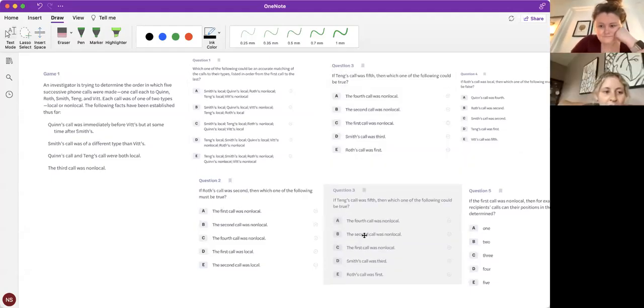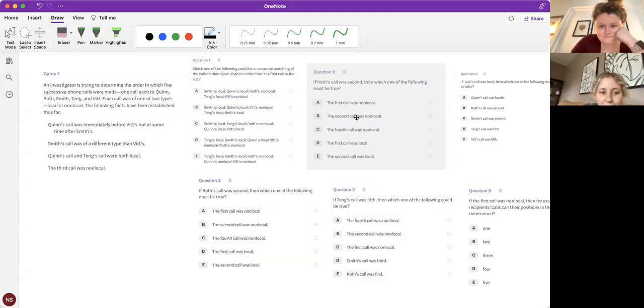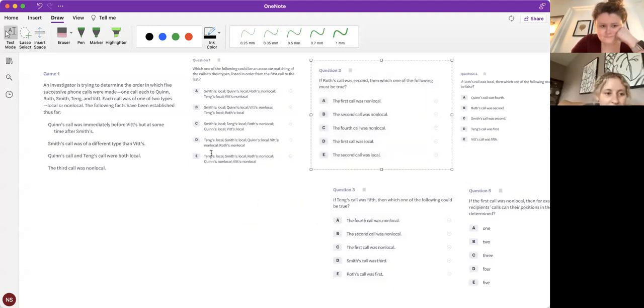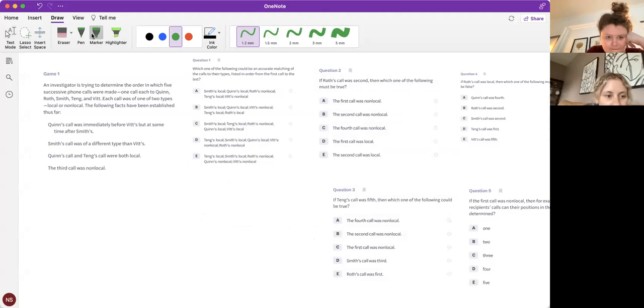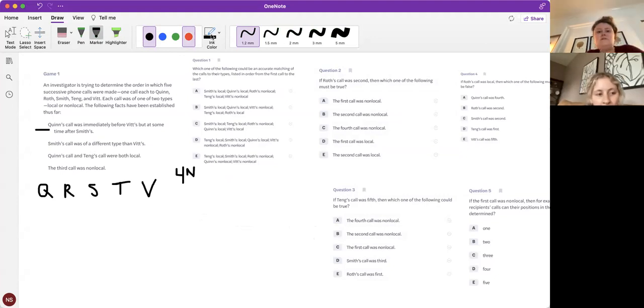Okay, so an investigator is trying to determine the order in which 5 successive phone calls were made, 1 call each to Quinn, Roth, Smith, Tang, and Vitt. Each call was one of 2 types, local or non-local. The following facts have been established thus far. So we've got Q, R, S, T, and V, and we're trying to determine if they are local or non-local, right? Excellent. So what does rule number 1 mean?